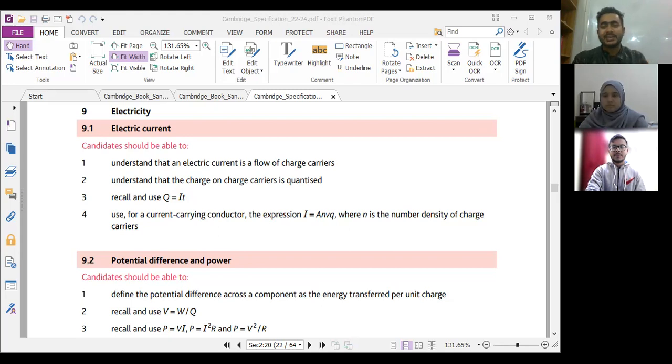So this is actually, you can say, the first point. Understand that an electric current is a flow of charge carrier. Understand that the charge on charge carrier is quantized.